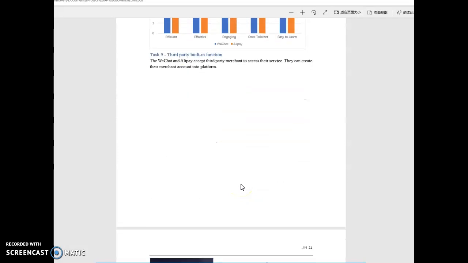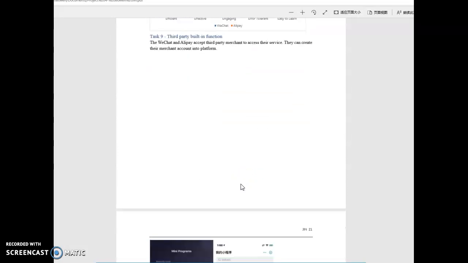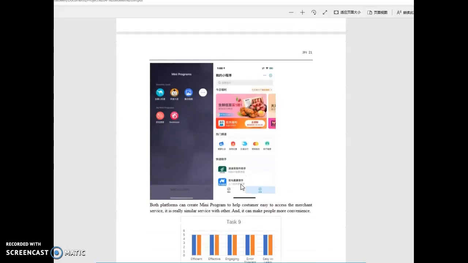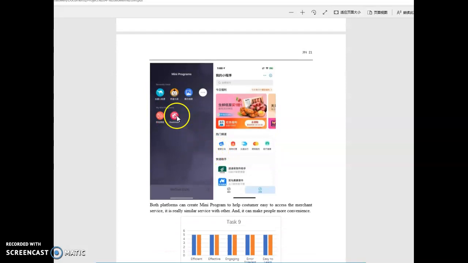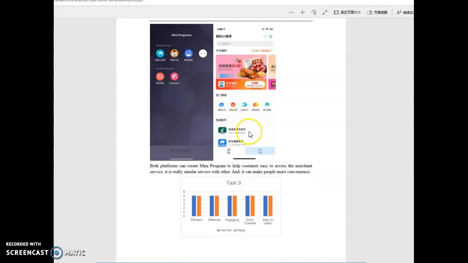And then we can take a look at the third-party functions, like other merchants who want to join their platform. Both of them launched mini programs, but WeChat launched first. You can see I have added several merchants on my account, like Deal Moon. They share their discount information through the WeChat, and in the Alipay, I'm sorry, they use the Chinese language functions. And this is just like the delivery service.